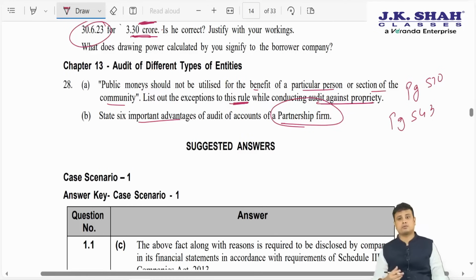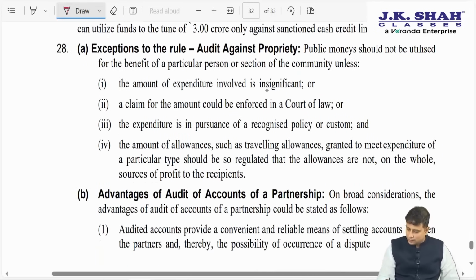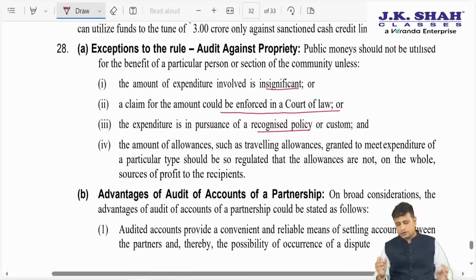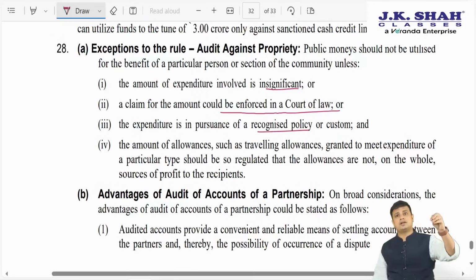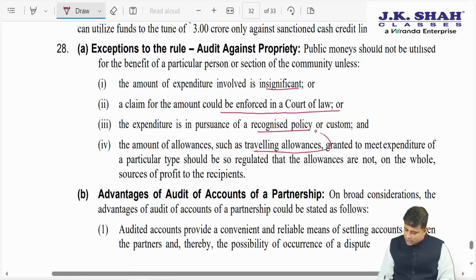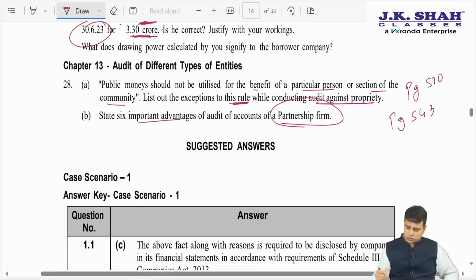So here in case of proprietary, we need to use the funds for the benefit of all, but there are certain exceptions when the amount is very insignificant, or the claim is due to enforcement in a court of law, or expenditure is in pursuance of a recognized policy. It should not be only for a few people, for example for a particular caste or religion. Amounts of allowances such as traveling allowances need to be checked to make sure they are not a source of profit to the recipient. So this also we have covered.